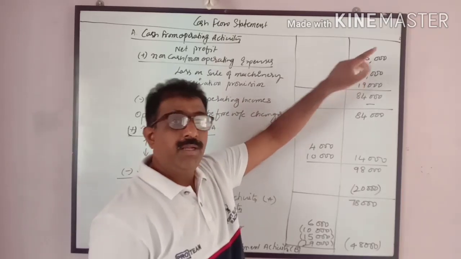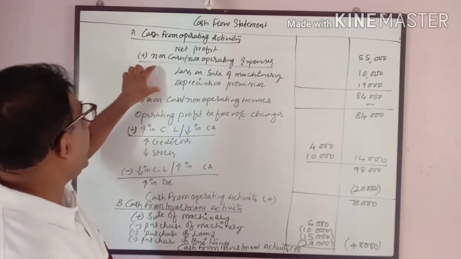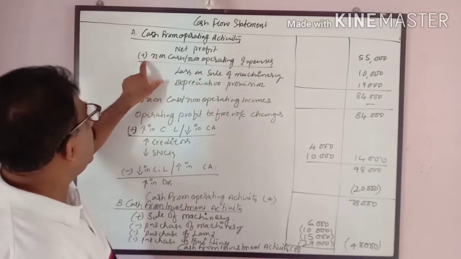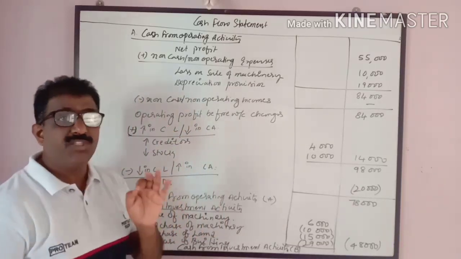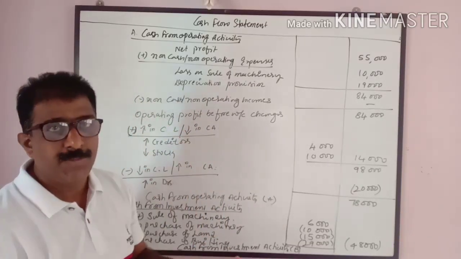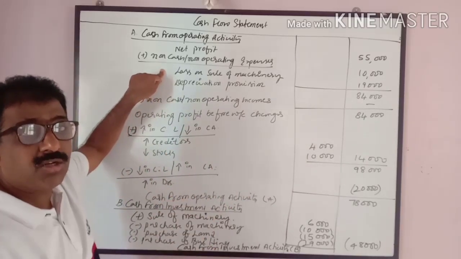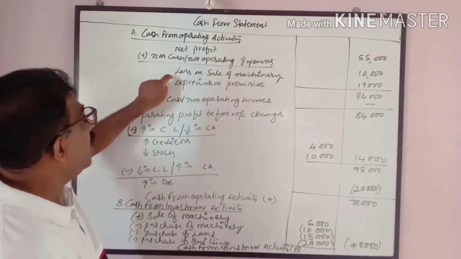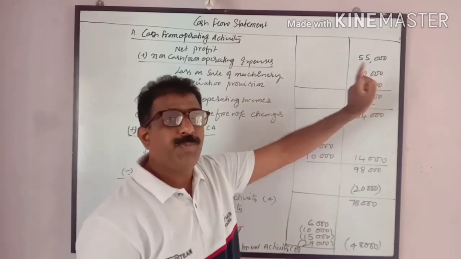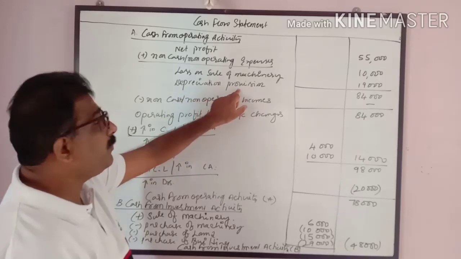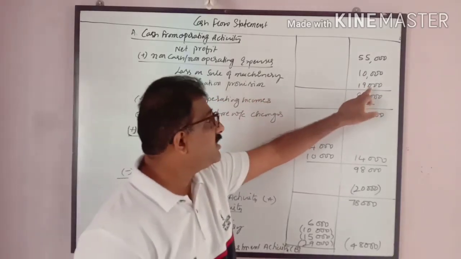Whatever you debit in the P&L adjustment account in the fund flow statement is to be added back to this. That is called non-cash or non-operating expenses. The expenses which do not affect our cash inflows and outflows are called non-cash or non-operating expenses. Loss on sale of machinery is a non-operating expense. Depreciation provision is a non-cash or non-operating expense, 19,000.